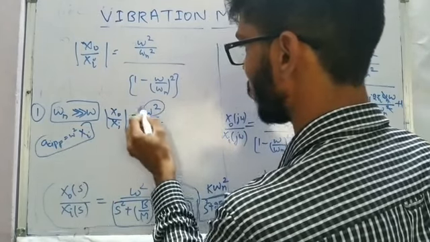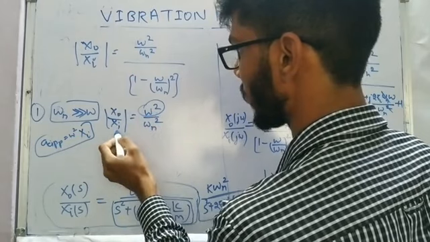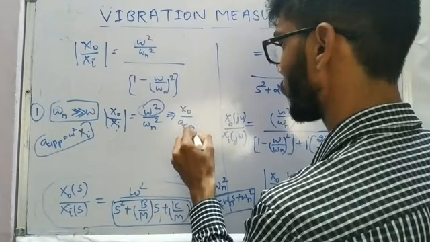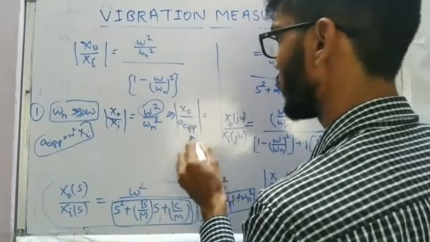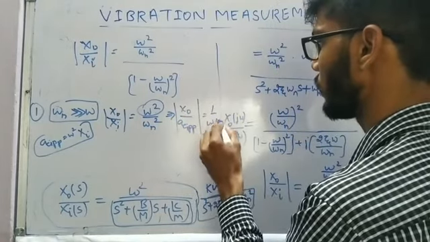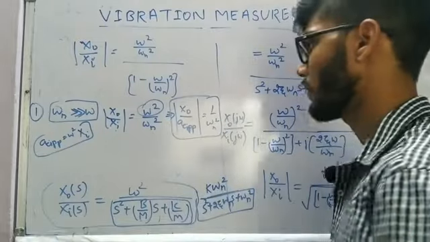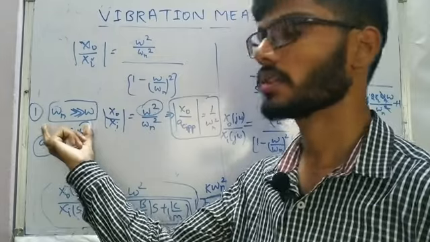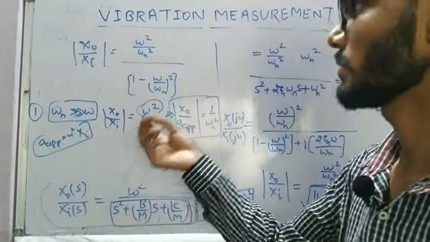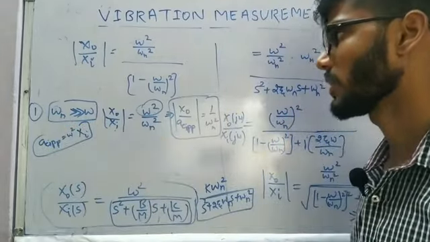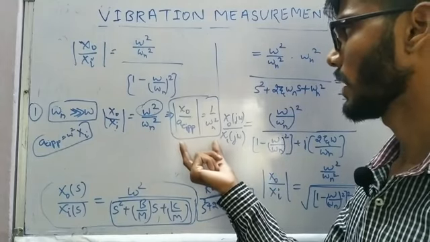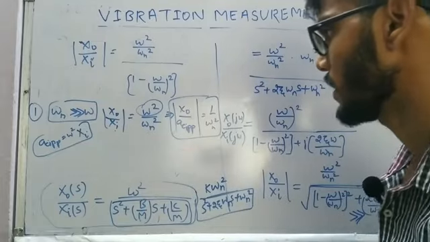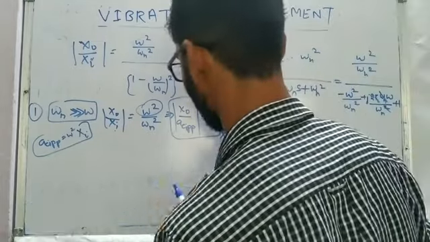So if we multiply this omega square here, xi into omega square is going to become acceleration. So the mod of x naught by acceleration input is going to be 1 by omega n square. So what we are getting is, if we have the natural frequency of oscillation much higher than the frequency on which we wish to measure the vibrations, we are going to have a good amount of output if the input is given as acceleration input.